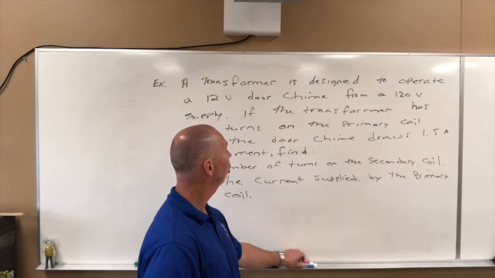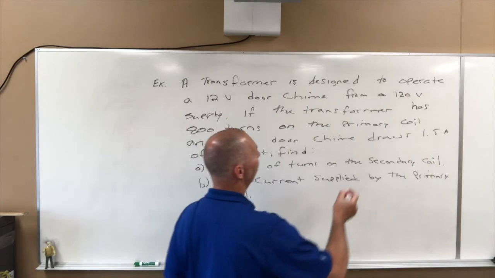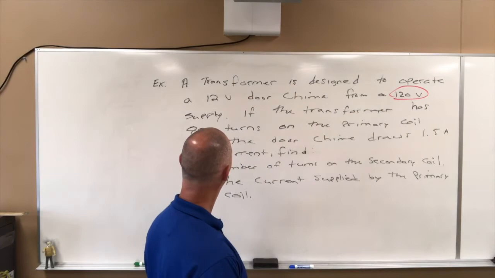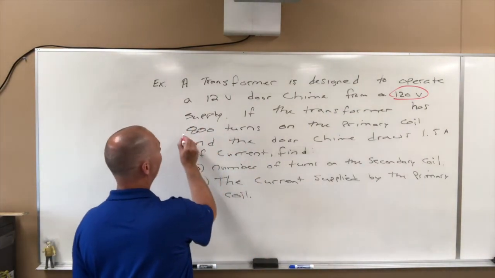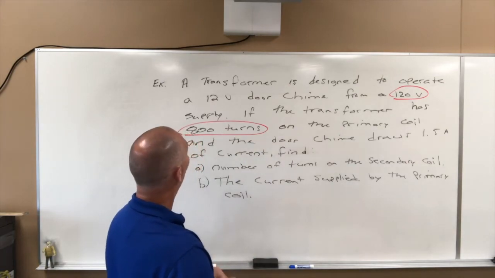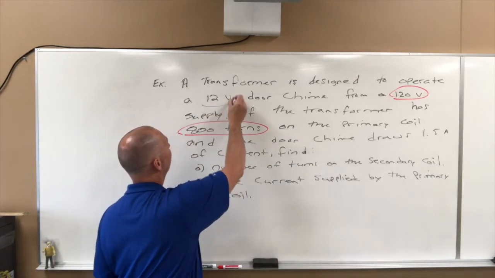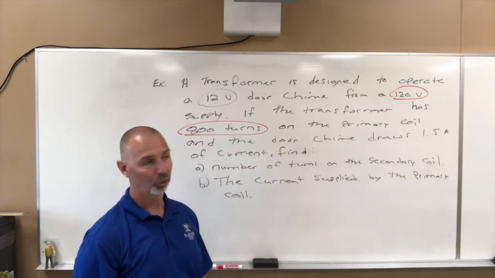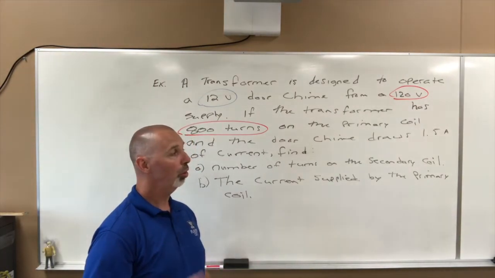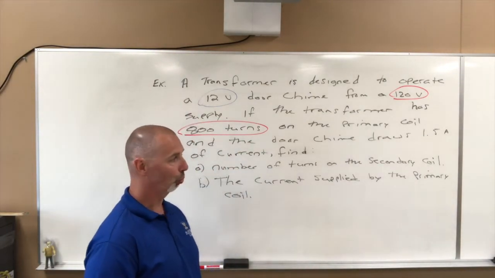So to answer this question, we just need to know what we've got here. The primary side is 120 volts, that's your primary potential difference, and we have 800 turns on the primary side. We're also told that we have a secondary potential difference of 12 volts, right? Now, if we think of our formula, which we just had, N1 over N2 equals V1 over V2, this gives us 3 of those 4 parts.